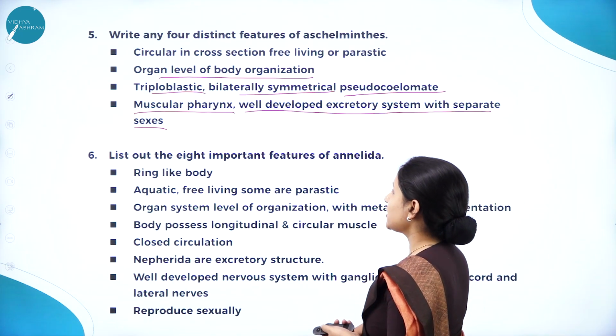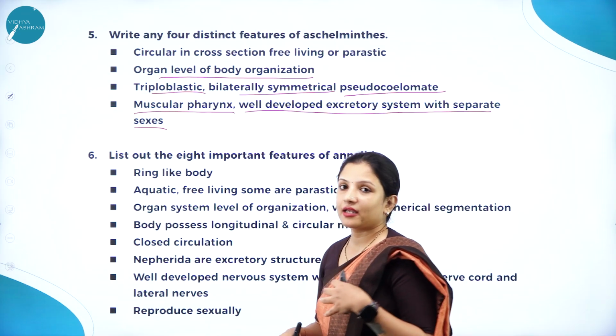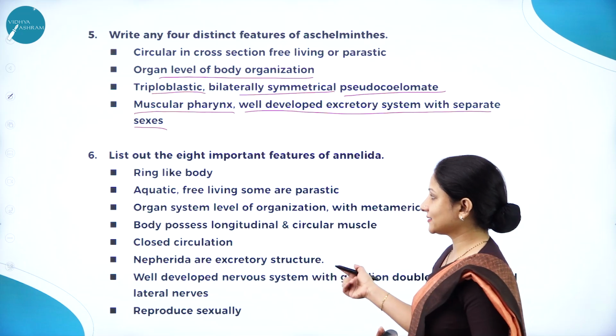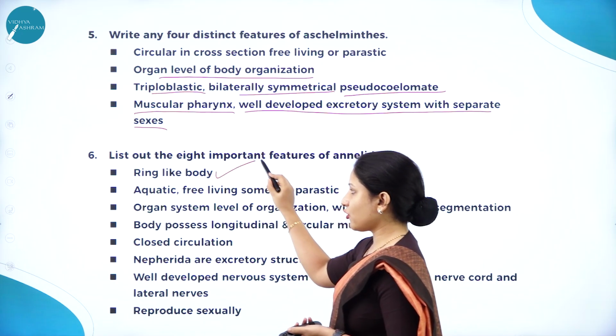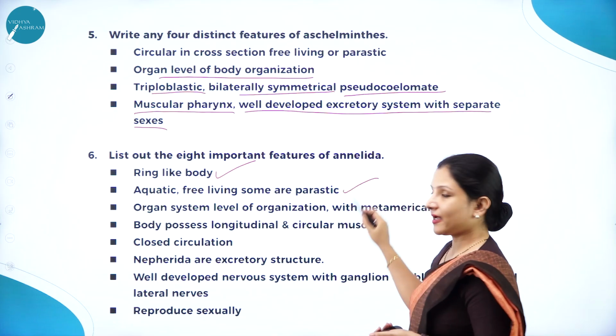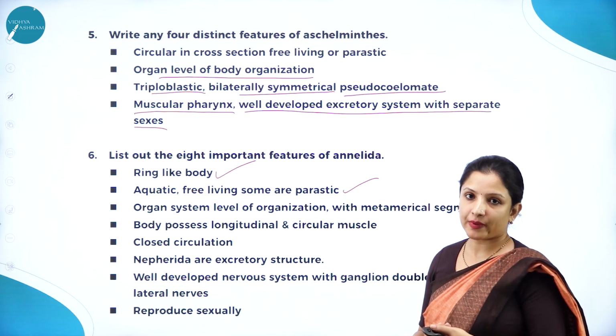Next, list out the 8 important features of Annelida. Here you can list out any 6 important features of Annelida. Here I have put extra. So they have a ring-like body. That is one of the characteristic features. They are aquatic, free-living, and some are parasitic, and usually they are ectoparasites.